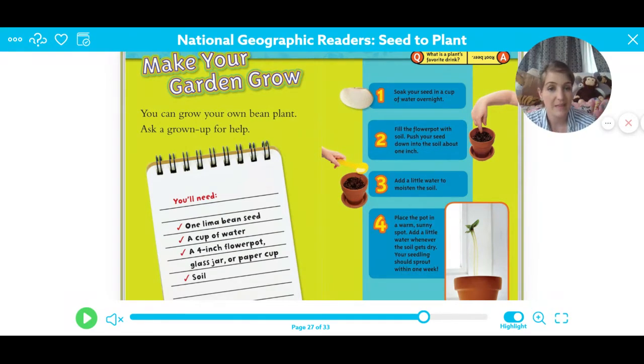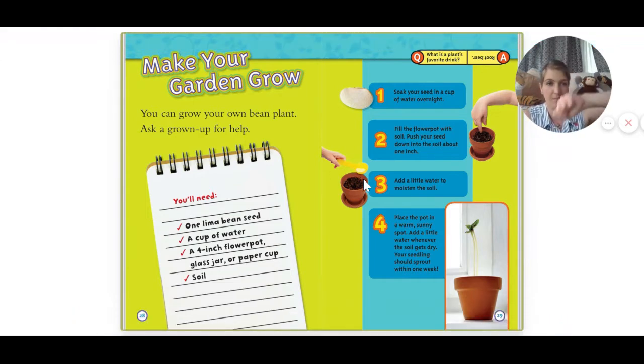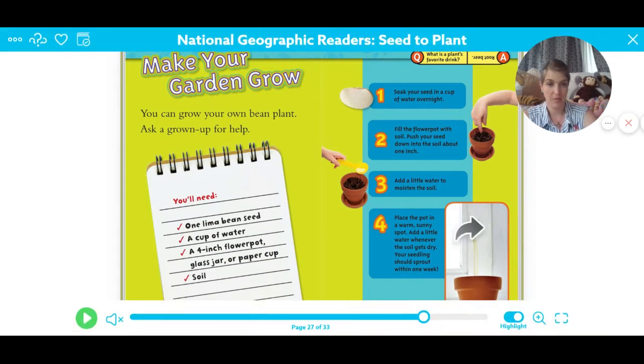Number 3, add a little bit of water to moisten the soil. Notice that he's using a measuring cup. He's not just taking a bunch of water and putting it in there, just a little bit. Number 4, place the pot in a warm, sunny spot. Add a little water whenever your soil gets dry. Your seedling should sprout in a week. So your plant will germinate, and then a little seedling's going to come up.